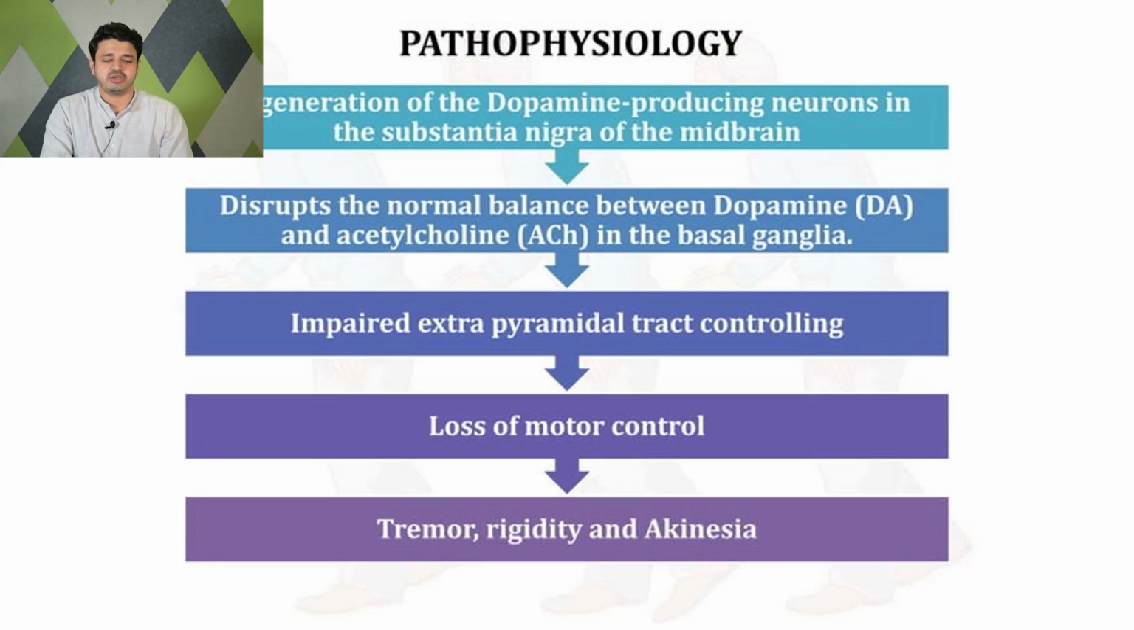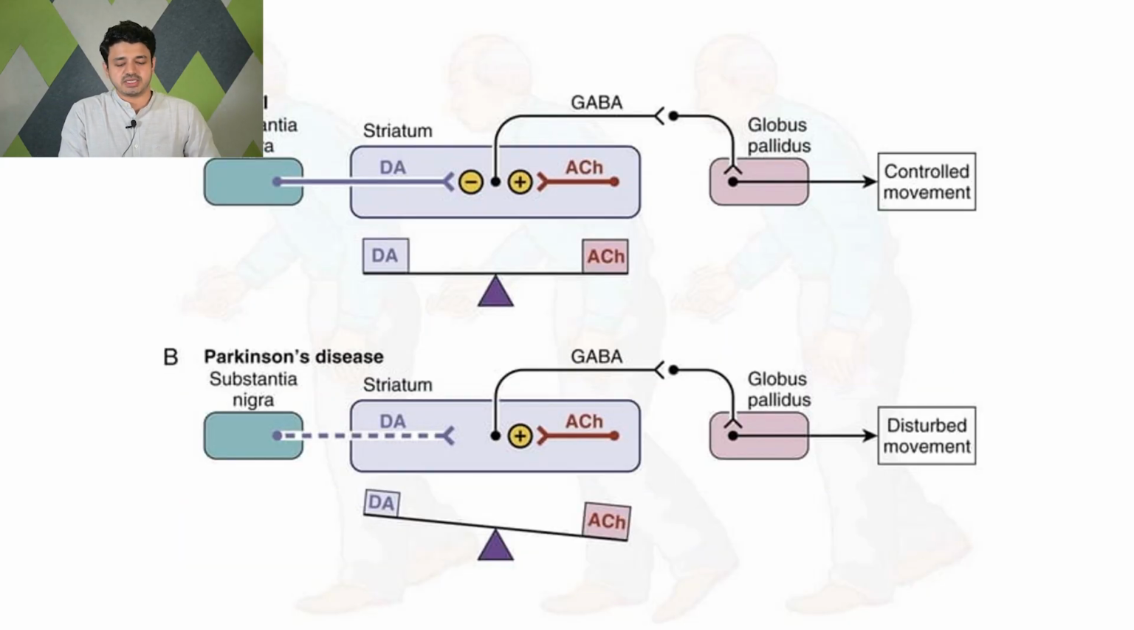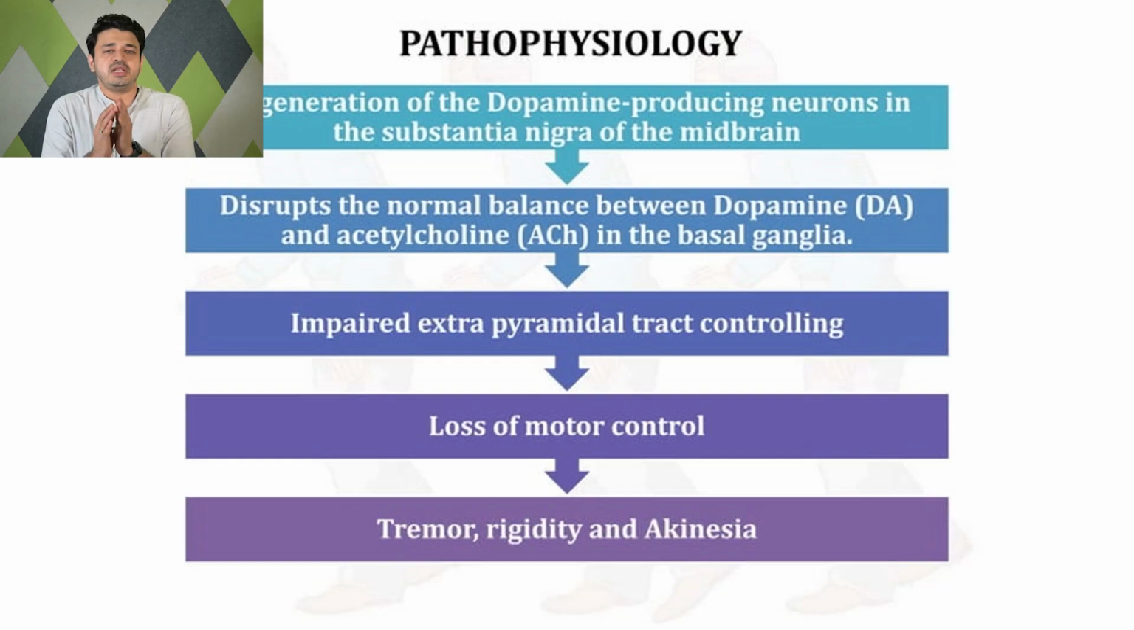So what actually happens in Parkinson's? There is a degeneration of the dopamine-producing neurons in the substantia nigra of the midbrain. The substantia nigra has multiple types of neurons, and one of them is the dopamine-producing neurons. Due to the etiological causes, there is degeneration of the dopaminergic neurons, which leads to disruption in the normal balance between dopamine and acetylcholine in the basal ganglia.